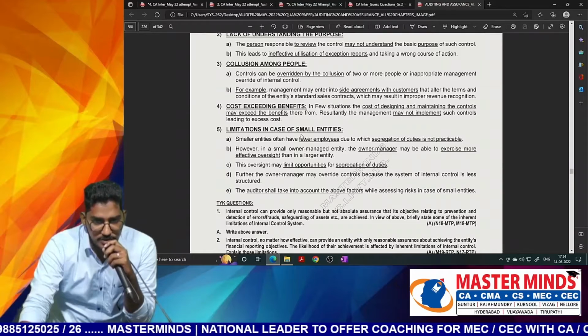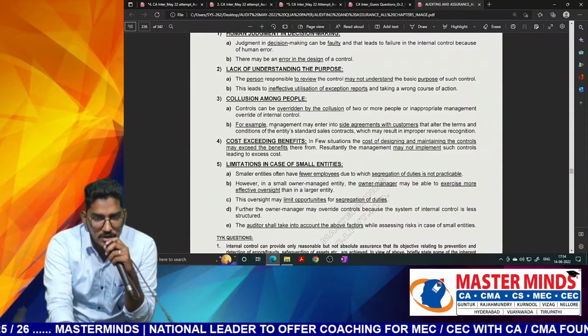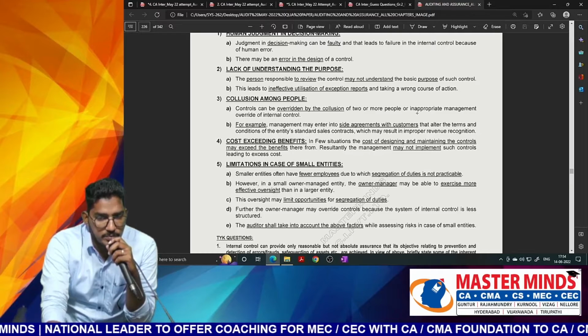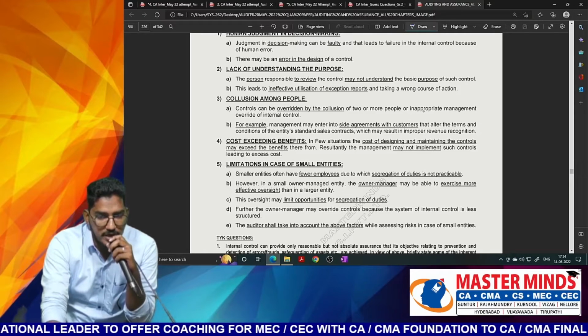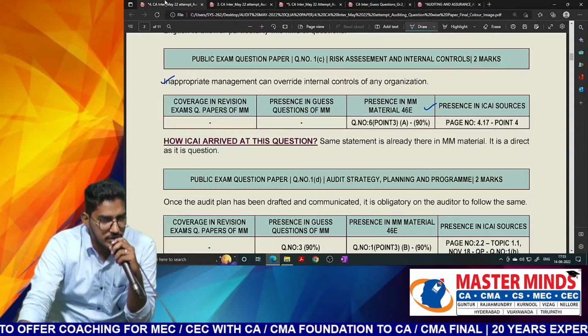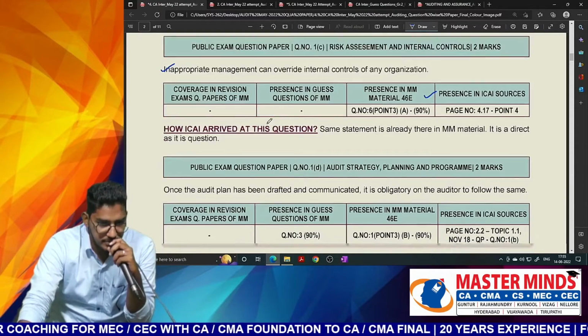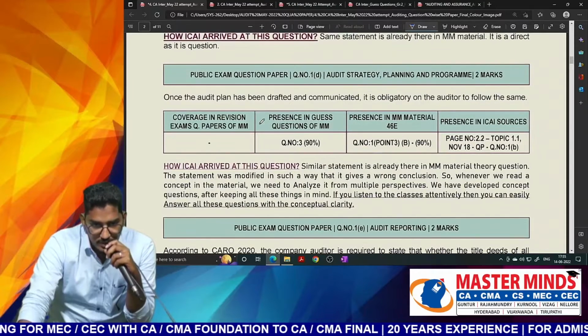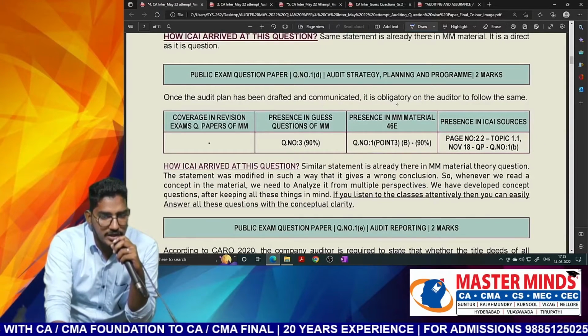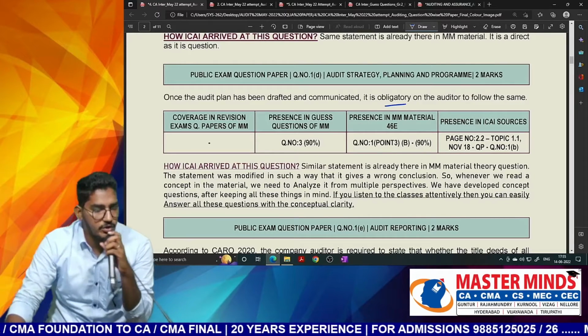So if you pay attention here, this particular statement: controls can be overridden by the collusion of two or more people or inappropriate management override of controls. So this sentence has been tested without any modification. This is somewhat a direct question. Next question. Once the audit plan has been drafted and communicated, it is obligatory on the auditor to follow the same.